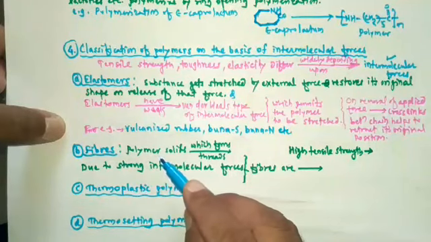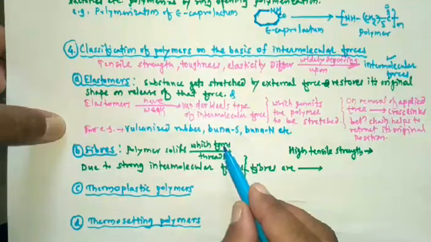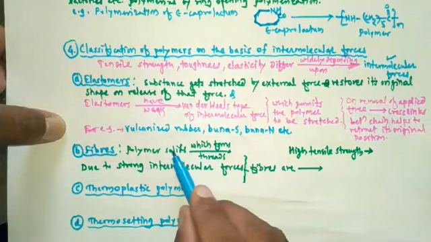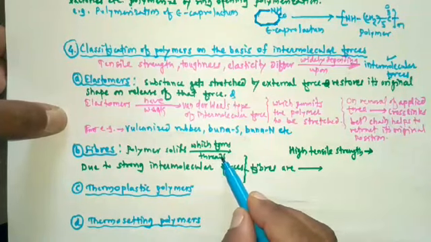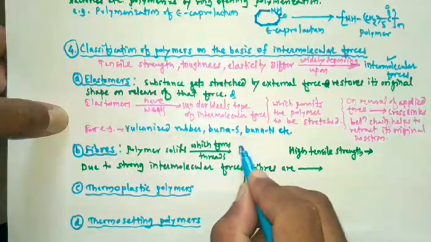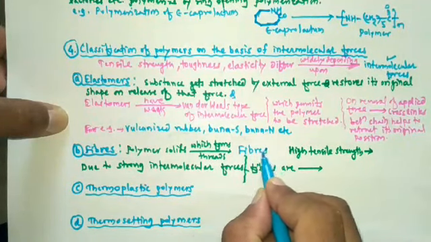So polymeric solids which form threads are called fibers. This is the definition of fibers.